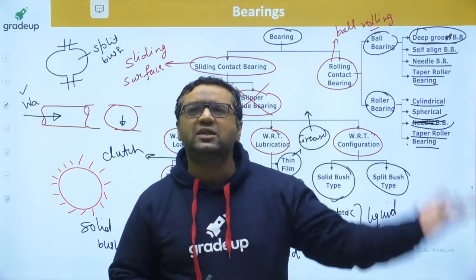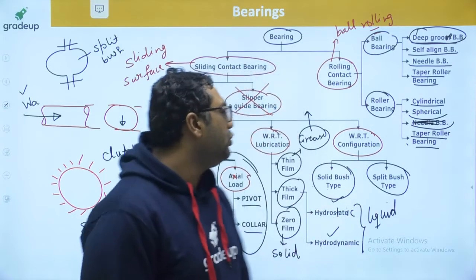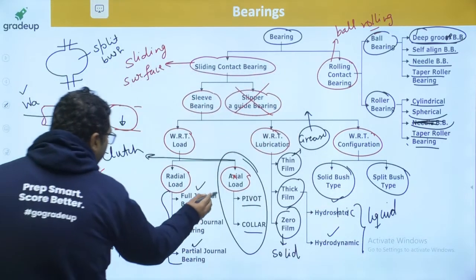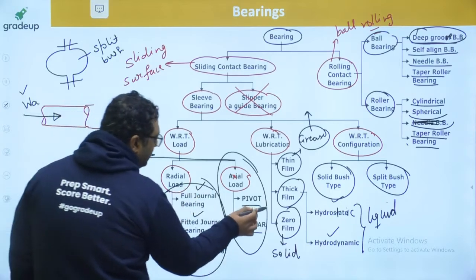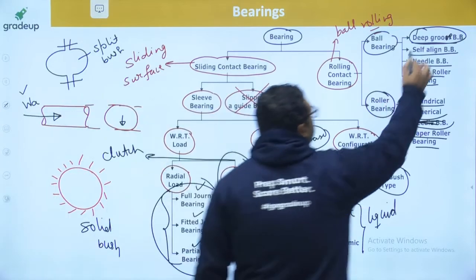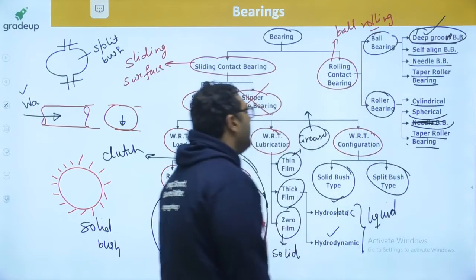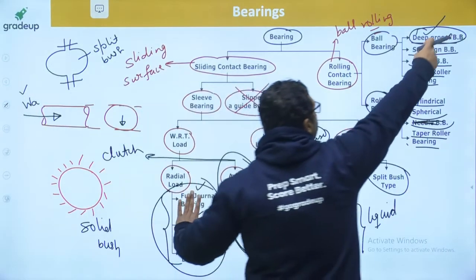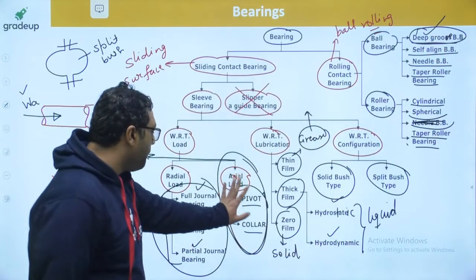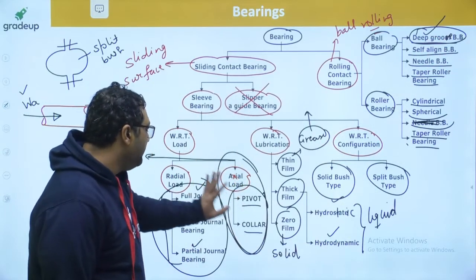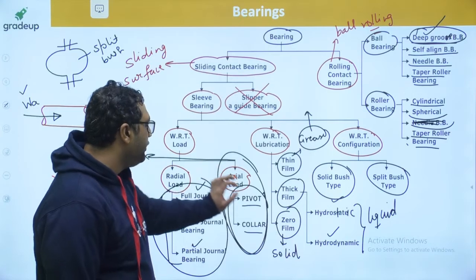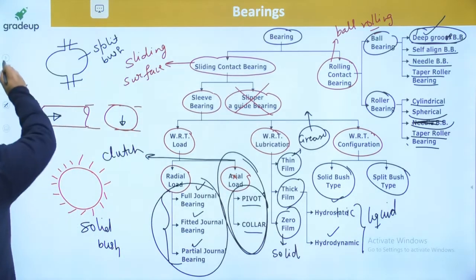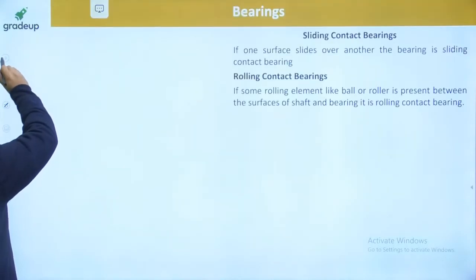But this classification is not that important. You need to discuss these bearings, plus these bearings and this bearing. No other bearing is required. Two marks questions will be coming either from this or from this. And this topic is going to be covered with weightage in clutches, because the theories you will be dealing with here, you will study in the clutches.